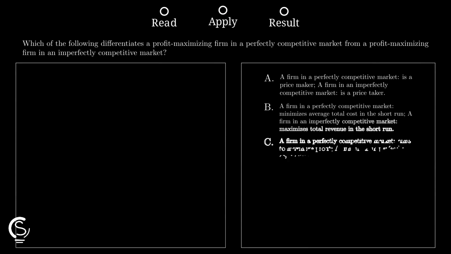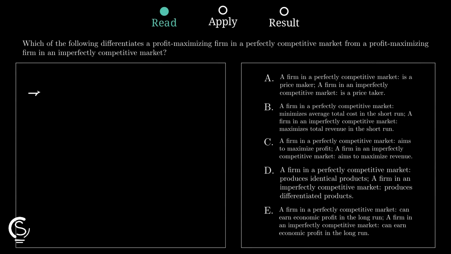In a perfectly competitive market, firms sell identical products, so no single seller stands out, and each firm takes the market price instead of shaping demand with a unique version. In contrast, imperfectly competitive firms usually sell differentiated products, meaning their goods are not exact copies, so branding, features, or variety give them some control over demand.